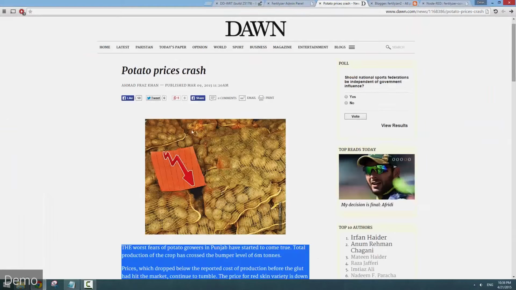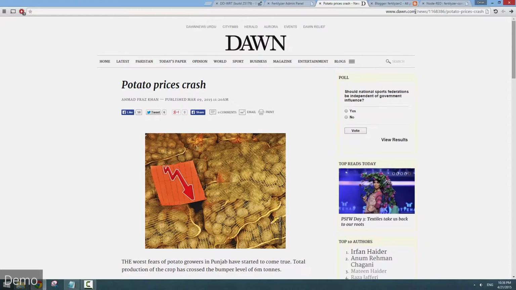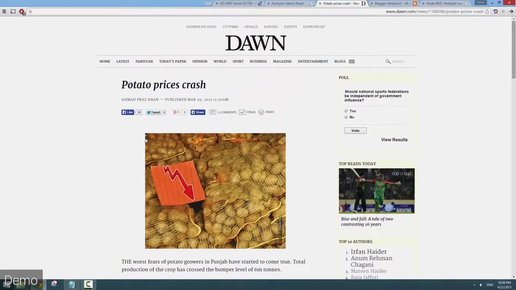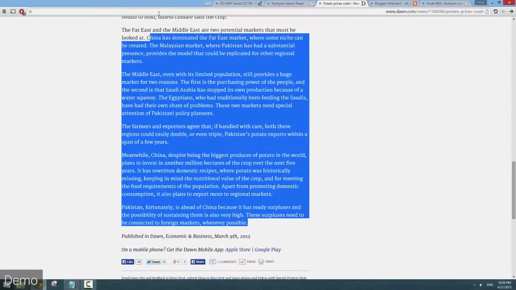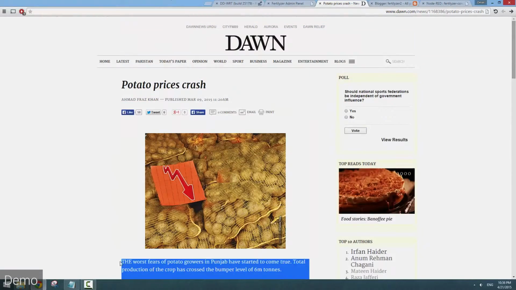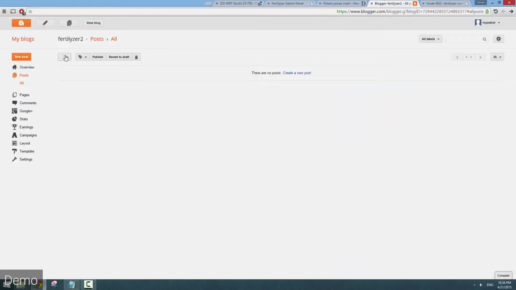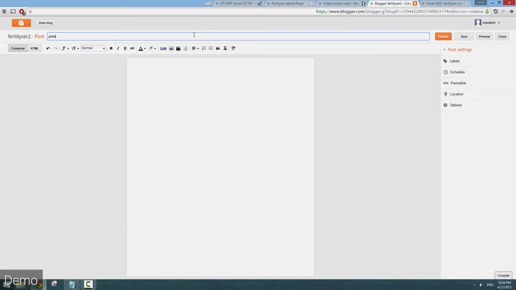So here's a news item we've located in some website talking about a potato price crash. We can see that a location named Punjab is mentioned in the article. I'm going to go ahead and copy all of the contents to our blog, which is monitored by the news service. Let's create a new blog post. Name it Potato Prices Crash. Paste all the content.